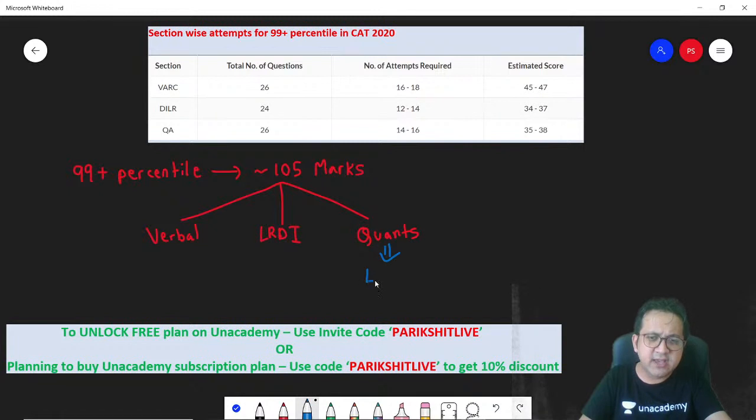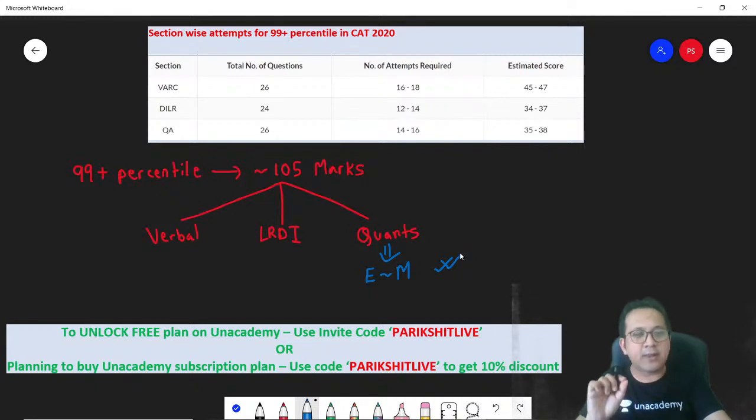This section is easy to moderate. They say that if I make this quant section difficult, I will end up getting a lot of engineers in the IIMs, which we don't want. So they want to make this section easy to moderate so that even non-engineers have a level playing field.